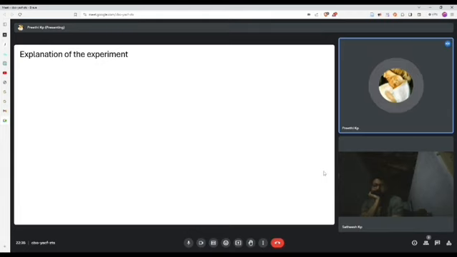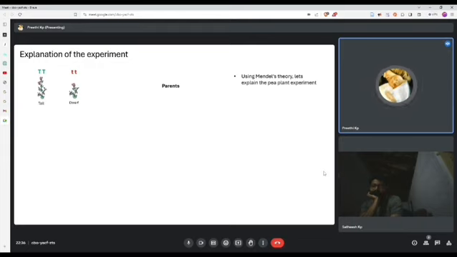To begin with, Mendel took a tall plant and a dwarf plant as the parents. The genetic combination of the tall plant is given by capital T capital T, and that of the dwarf plant is given by small t small t, respectively.